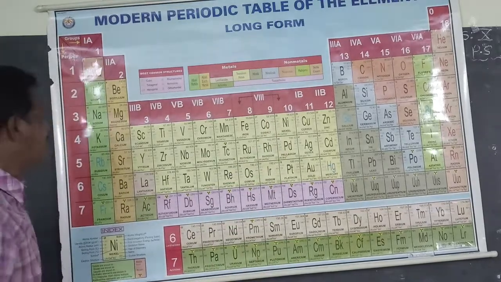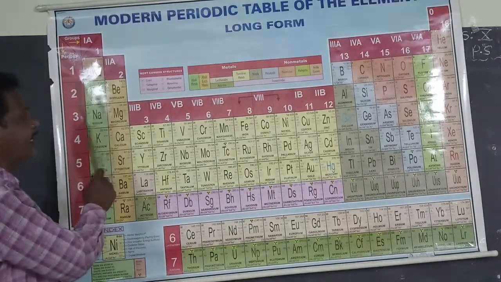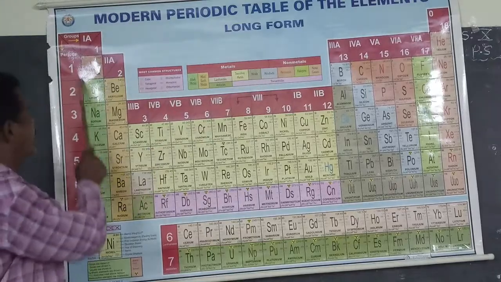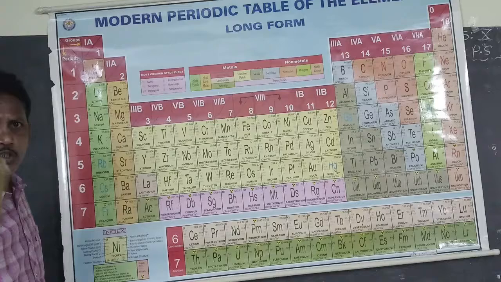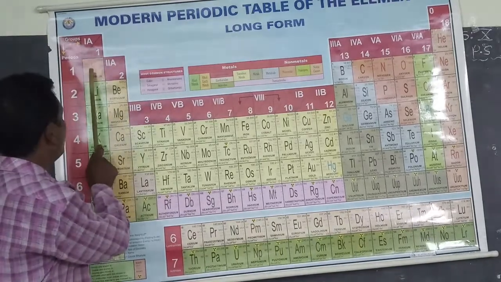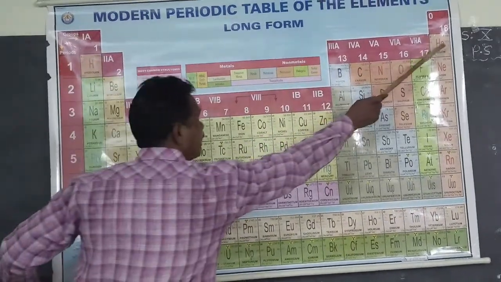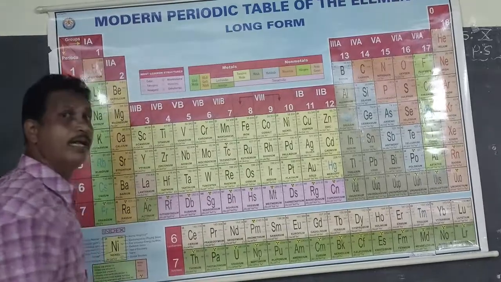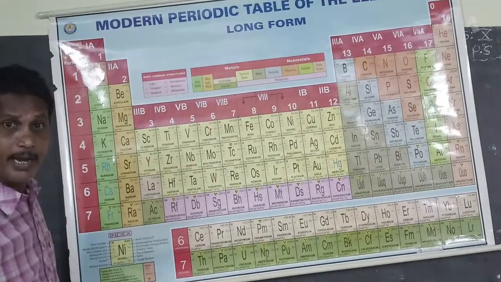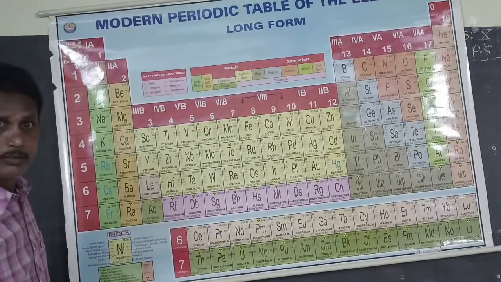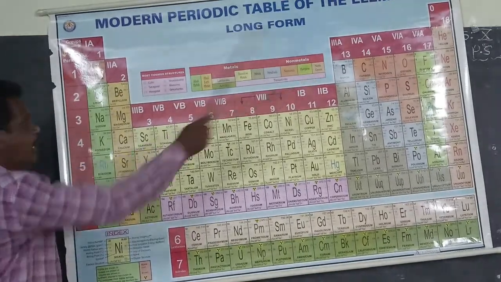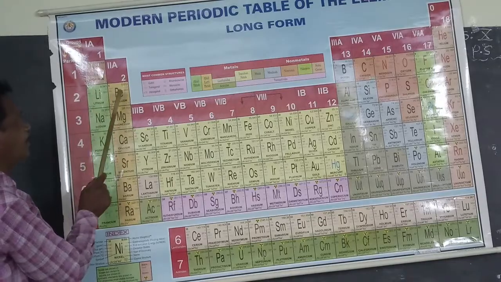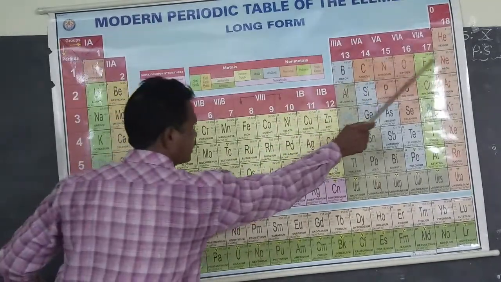Okay students, there are 7 periods present in the periodic table. The first period contains two elements, hydrogen and helium. The second period contains 8 elements, from lithium to neon: lithium, beryllium, boron, carbon, nitrogen, oxygen, fluorine, neon.